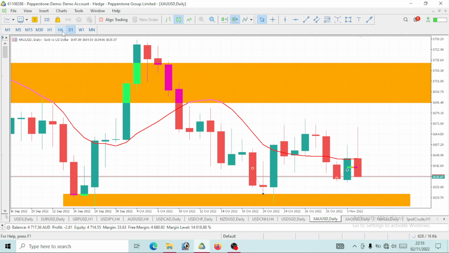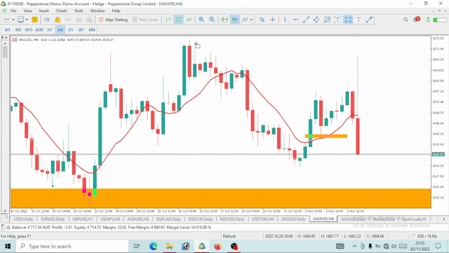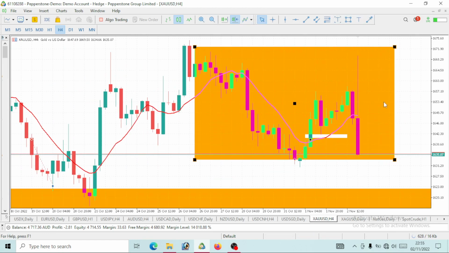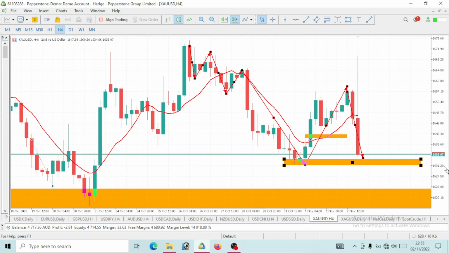Now let's take a look at it on the 4-hour time frame. So we would see the trend on the 4-hour time frame. The trend is clearly a bearish move, right? So you can take a look at this here, impulse downward. Here comes the correction. Here is the impulse move, and here comes the correction. Again, we had this huge impulse move, though we can see it as a correction, which is 1, 2, and now it is correcting itself. So possibly once this price gets to this level, which is about 1,631.